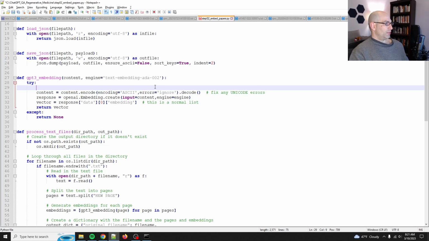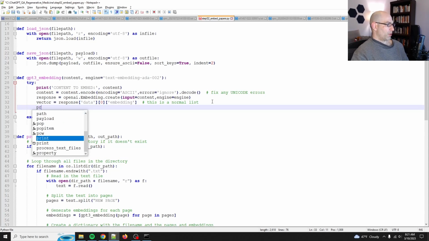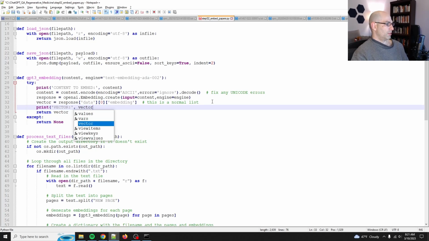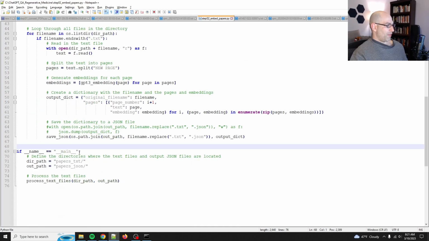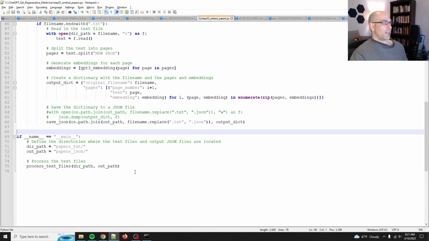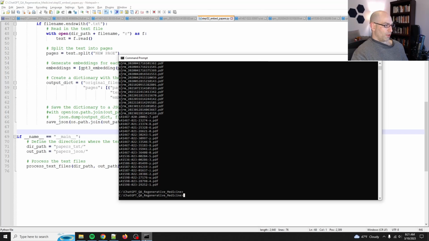We'll print content to embed, and then content, and then we'll print vector. All right, so that way we'll be able to see it embedding as it goes, and that should be fine.